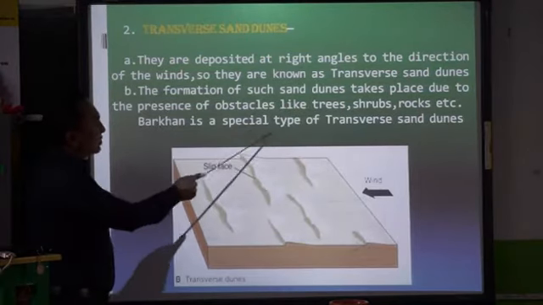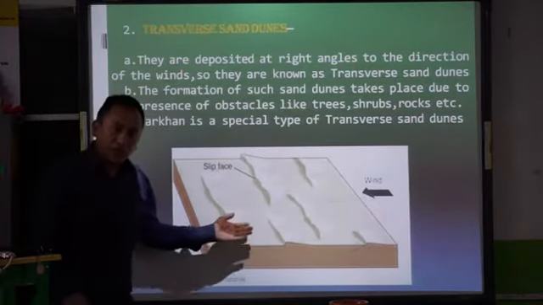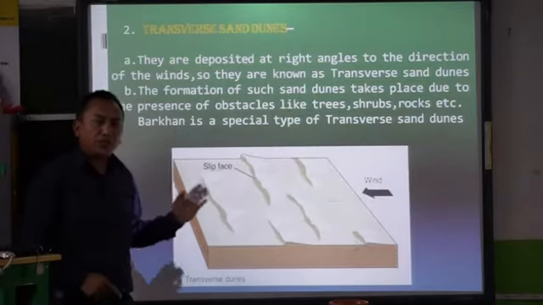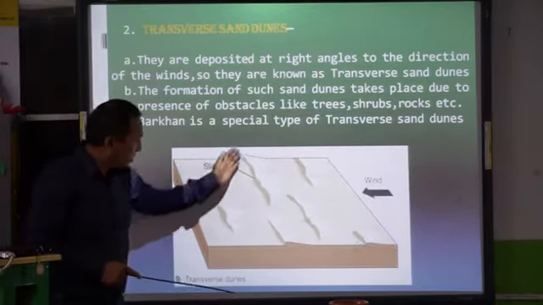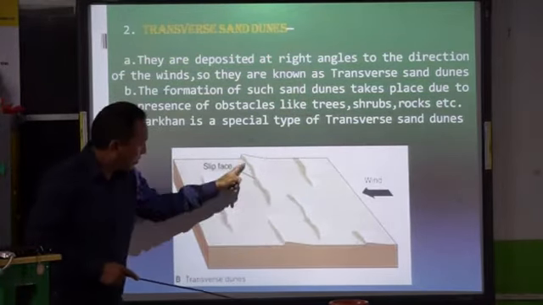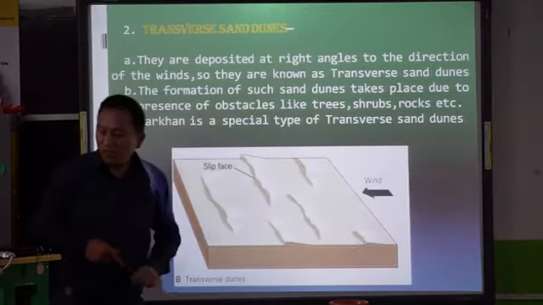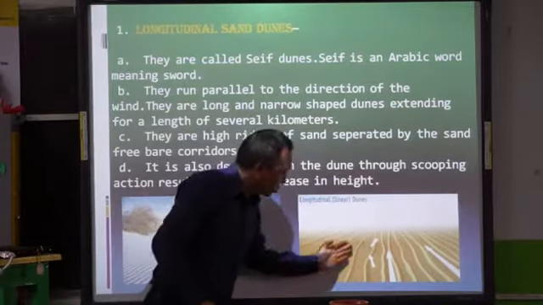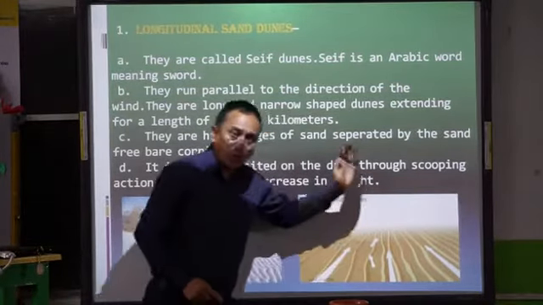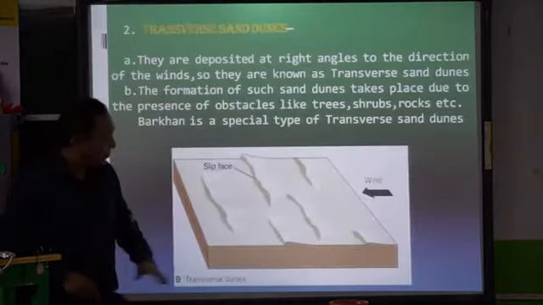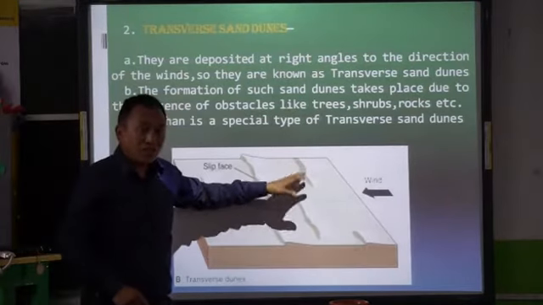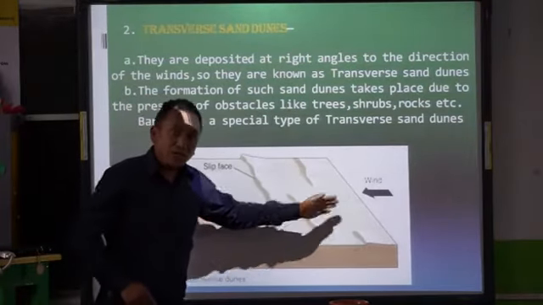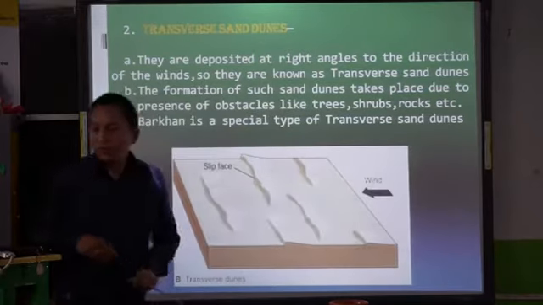Barkhan is a special type of transverse sand dune which we'll be studying. See, right angles. The wind is going this way, but they are at right angles. If you see the first one, these are longitudinal. Wind is going this way and the sand dunes also run the same way. They are called longitudinal sand dunes. But here, they are transverse sand dunes because they are formed at right angle to the direction of the wind.